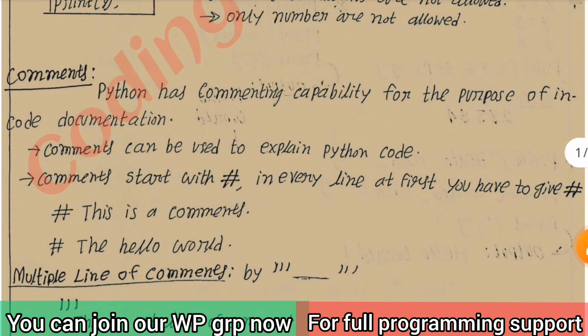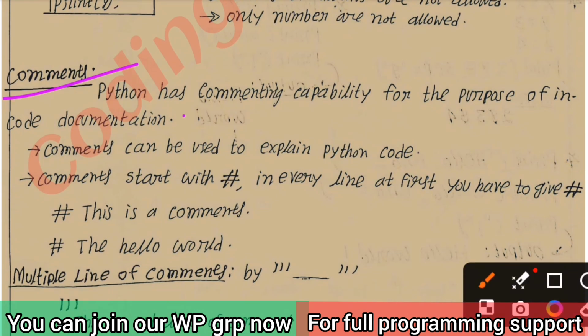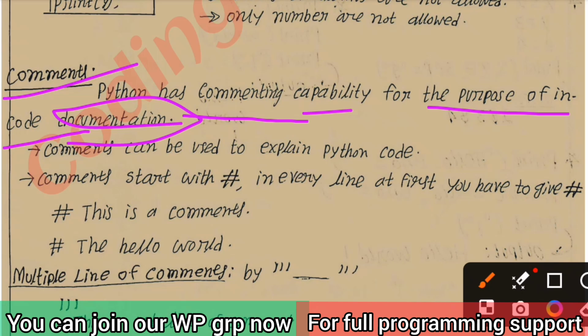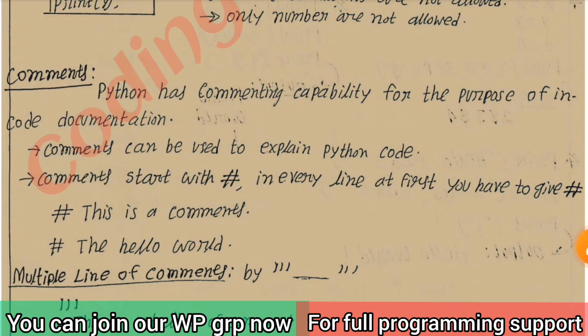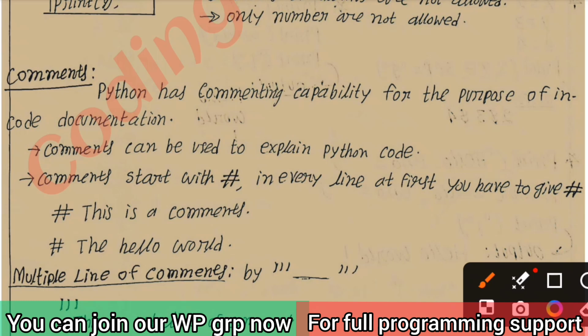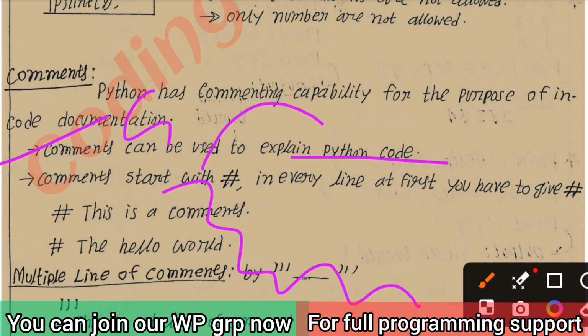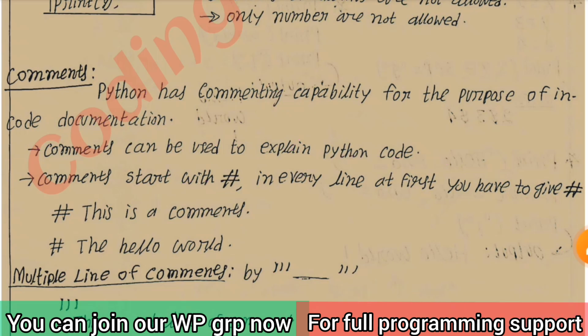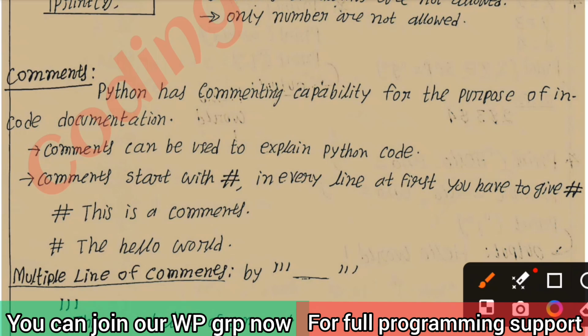Okay. And comments. In our Python language, Python has a commenting capability for in-code documentation. Comments can be used to explain the Python code. If you write Python code and the user cannot tell what you wrote, what a variable means, then you have to write some comment lines. That's why Python has the capability to give comment lines.